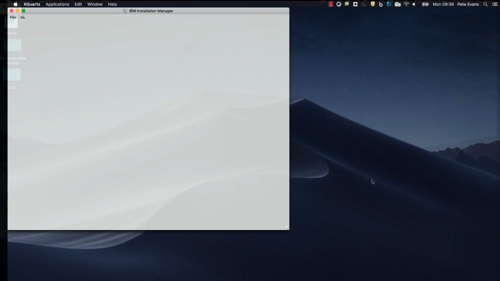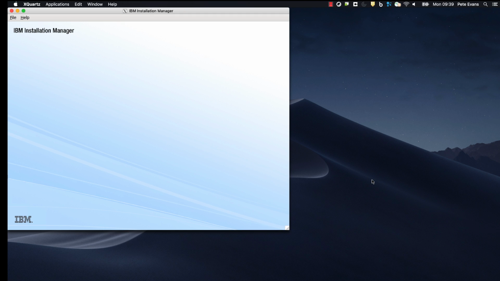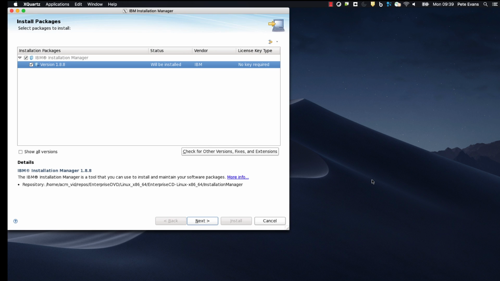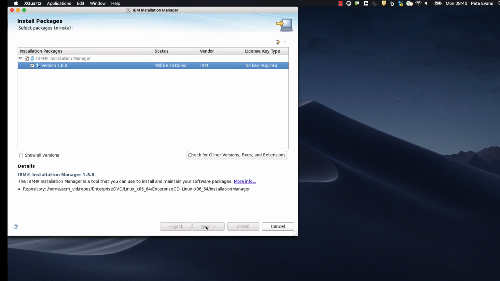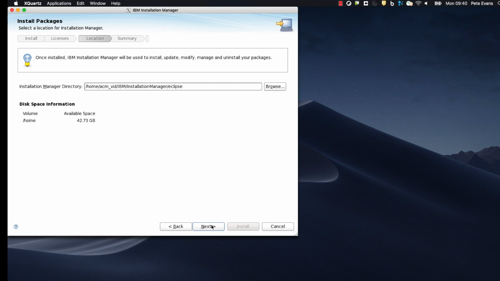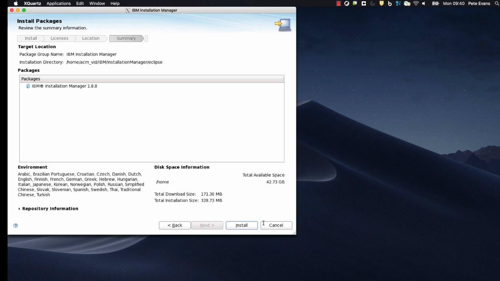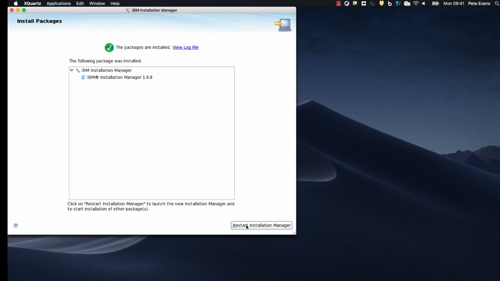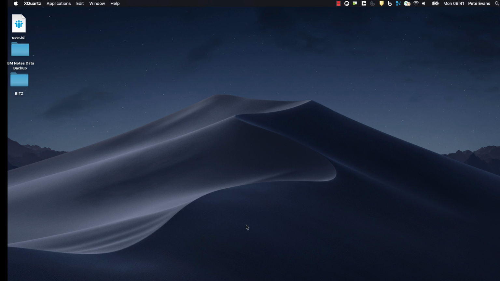Now all the steps are in here, and if you want to see what they are, just use the speed control in the little gear on YouTube. So thoroughly read the license agreement. And that's it, that should be installed now.